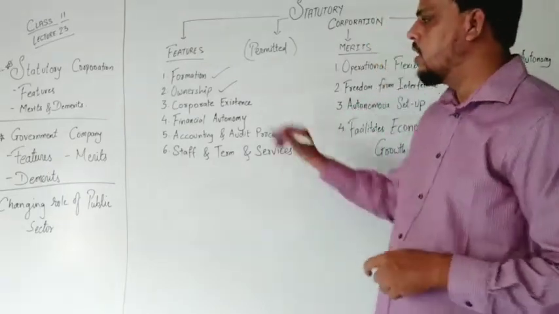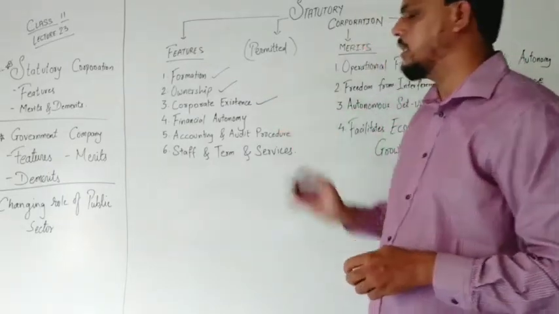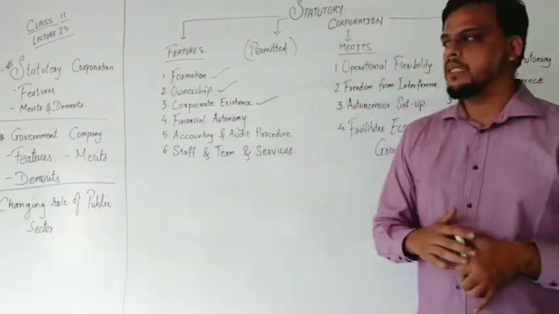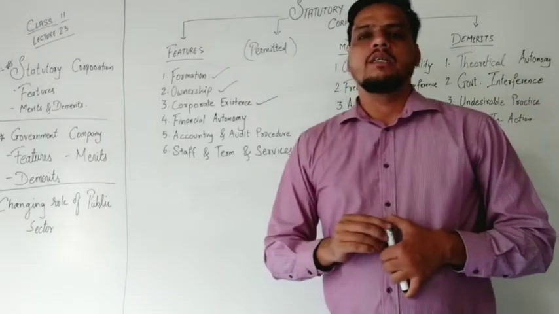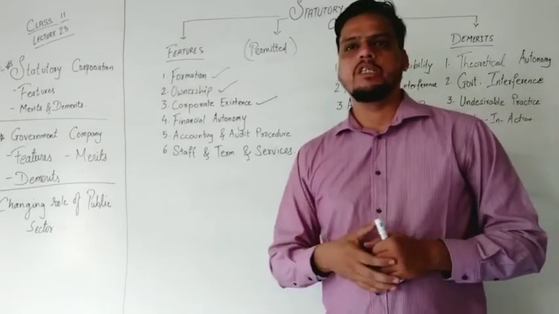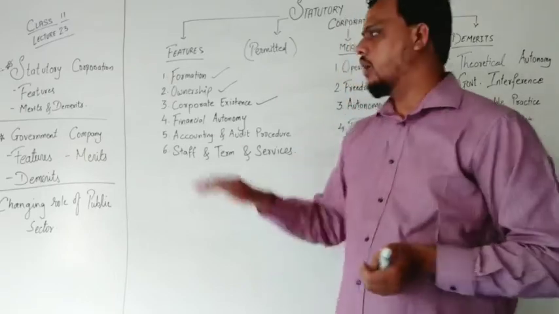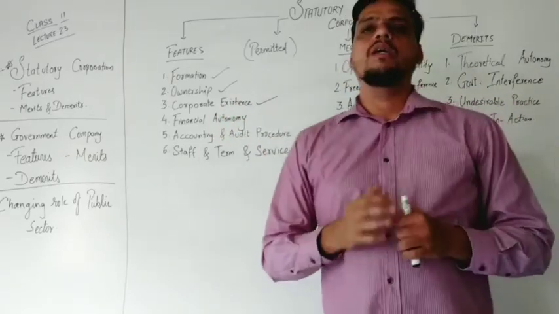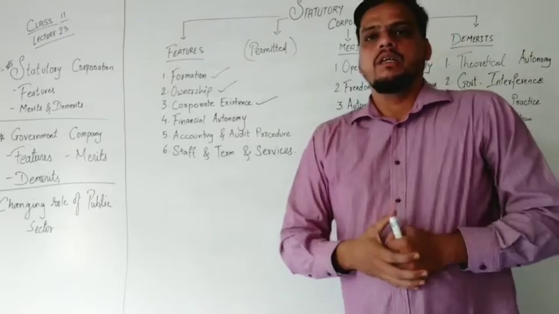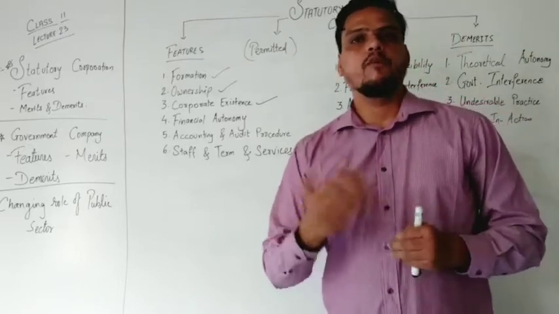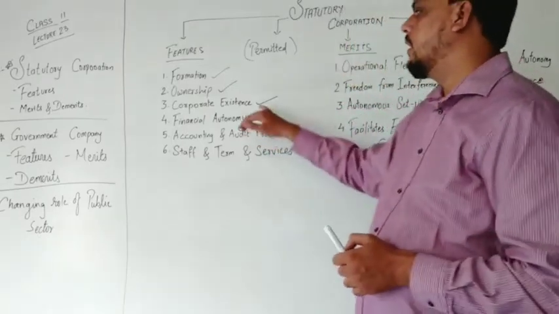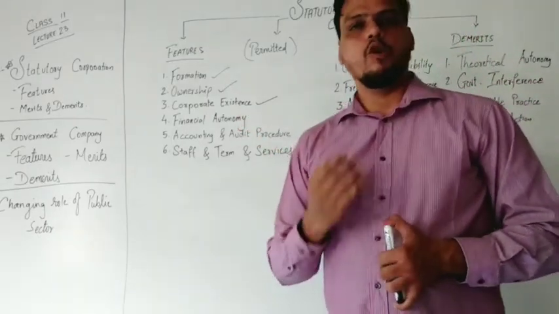Next part is corporate existence. It is like a perpetual succession. Here, once the company is started, then if someone dies or the government changes, whatever happens, the organization does not get affected. They can sue or be sued by other groups or organizations. So here it has a common seal.